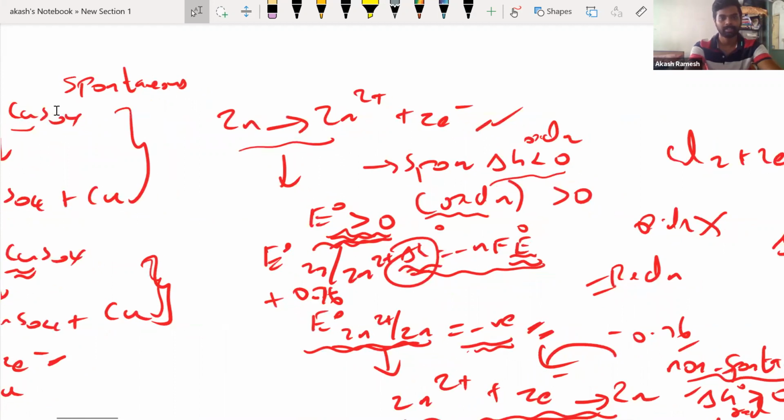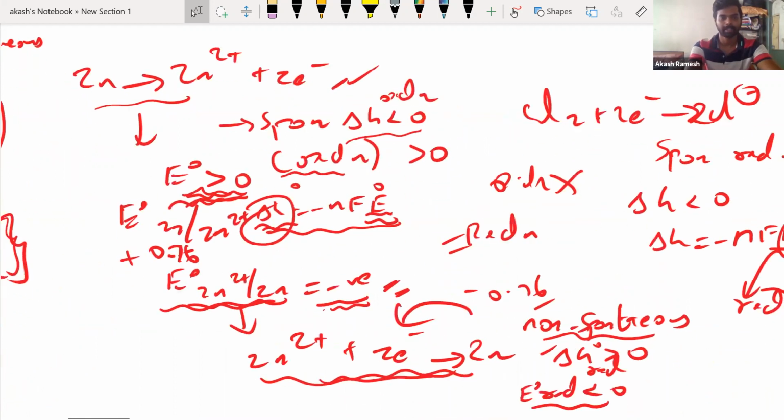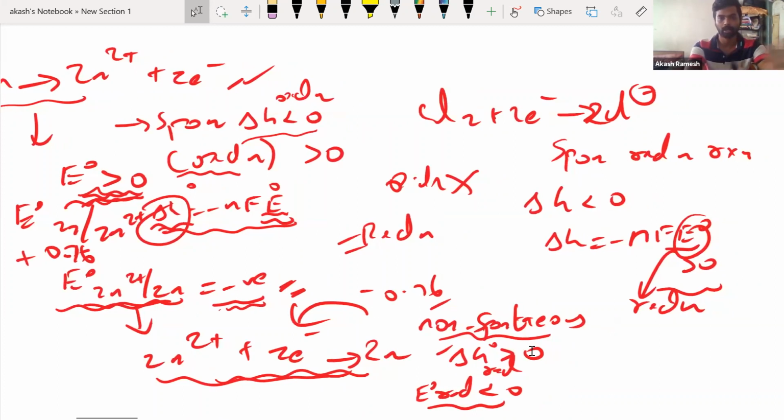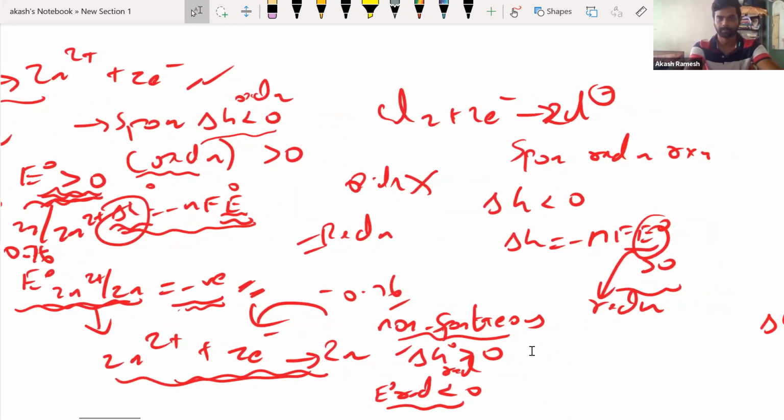Right? Non-spontaneous, obviously, like this Zn2+ accepting 2 electrons to form zinc is a non-spontaneous reaction. For this, delta G will be greater than 0. That's why we use reduction potential. Reduction potential will be less than 0. But if I write the opposite reaction, zinc giving Zn2+ plus 2 electrons, that will be spontaneous. At that time, oxidation potential will be positive. Anyways, I told you, you do not have to worry about oxidation potential. Now it's only about reduction potential, right?